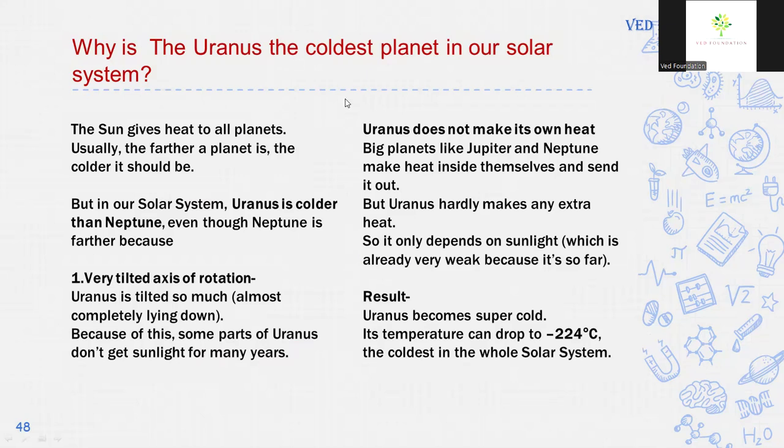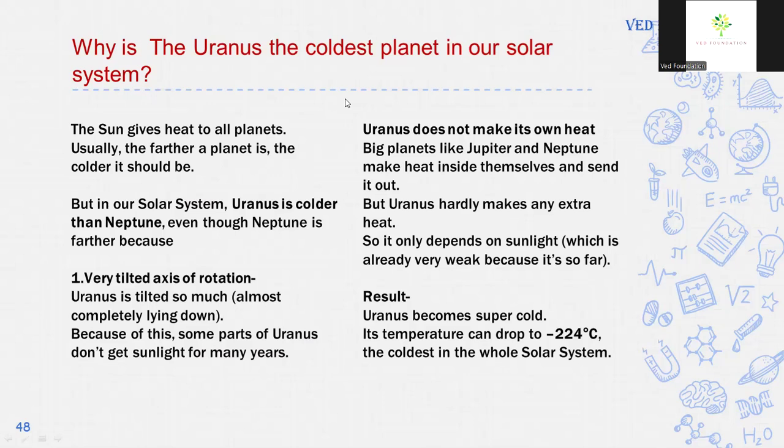Uranus is the coldest planet in our solar system. The sun gives heat to all planets. Usually, the farther a planet is, the colder it should be. But in our solar system, Uranus is colder than Neptune, even though Neptune is farther, because of its very tilted axis of rotation. Uranus is tilted so much that some parts of Uranus don't get sunlight for many years.